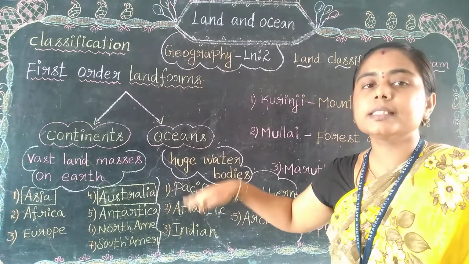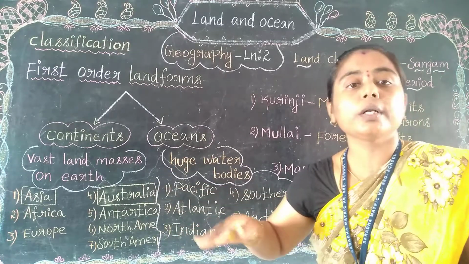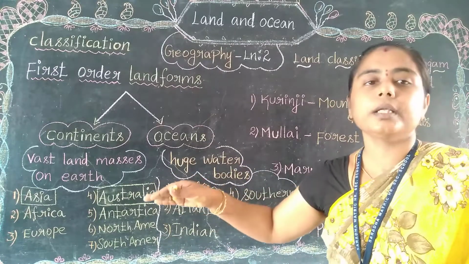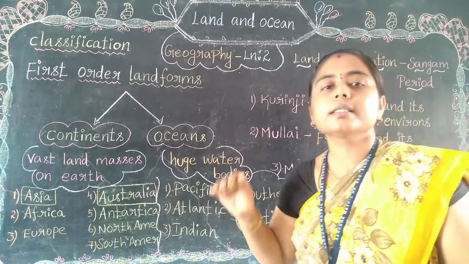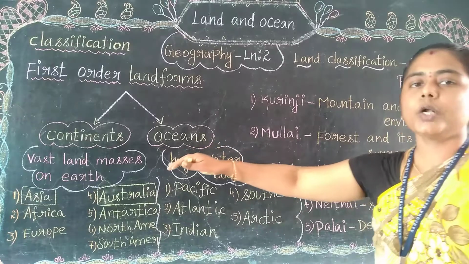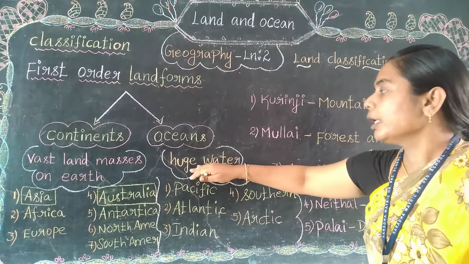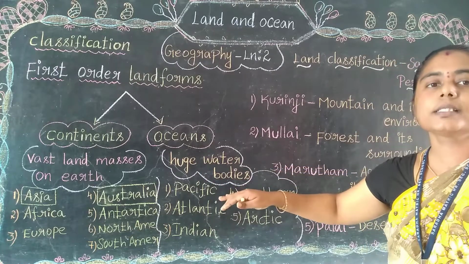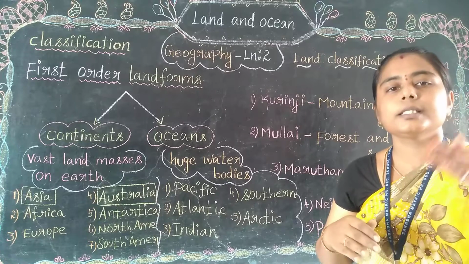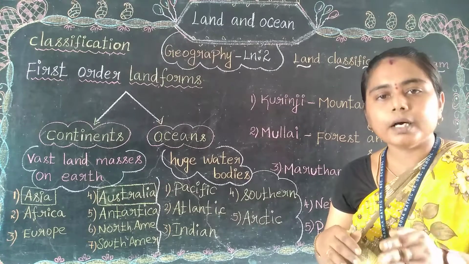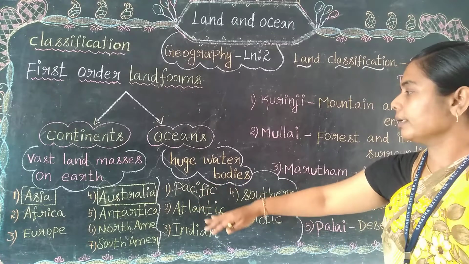And among these 7, which one is the largest continent? Asia is the largest continent. And which one is the smallest continent? Australia is the smallest continent. So that's it about the continents. Next, we come to the oceans. The oceans refer to huge water bodies, always filled with water, formed through the progression of pond, lake, river, sea, and then ocean.